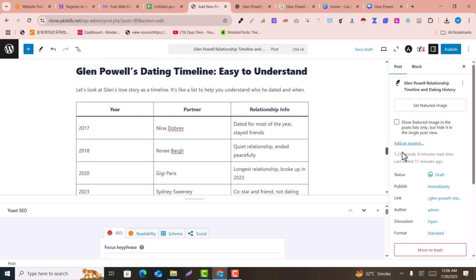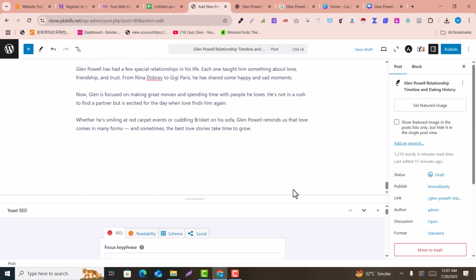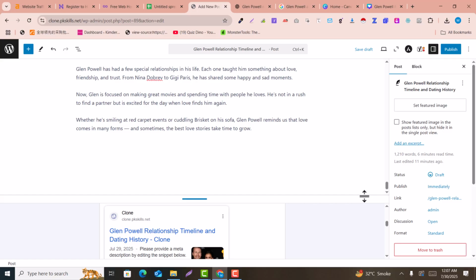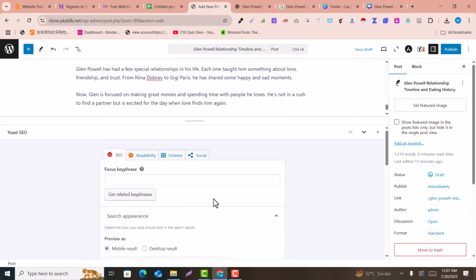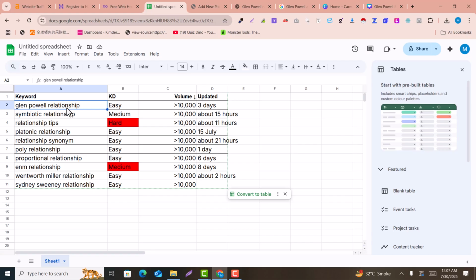Now what we need to do is on page SEO for this blog. For that we are using the Yoast SEO plugin. You can also use Rank Math as well, but for now I'm using the Yoast one. Okay, so here you can see there is no focus keyword. So our focus keyword is here. This is the focus keyword.